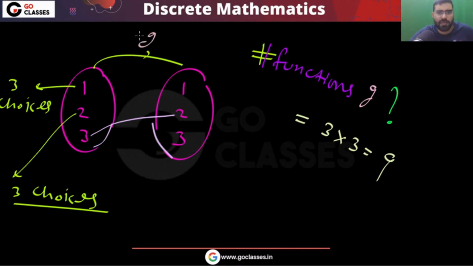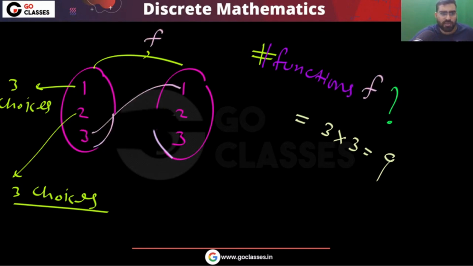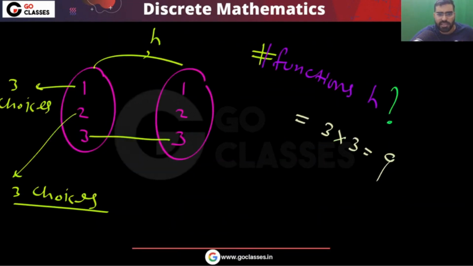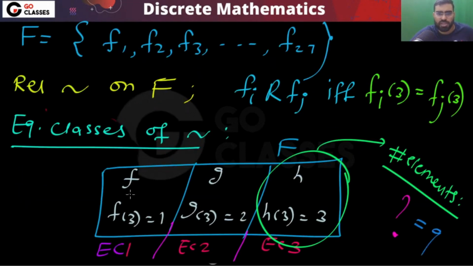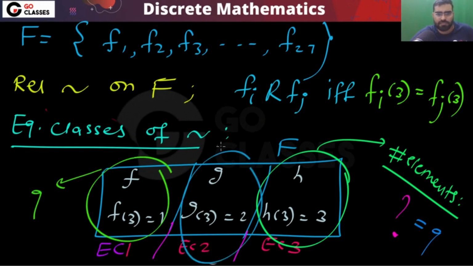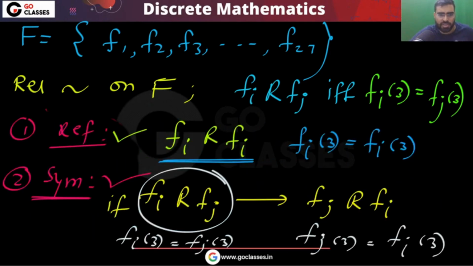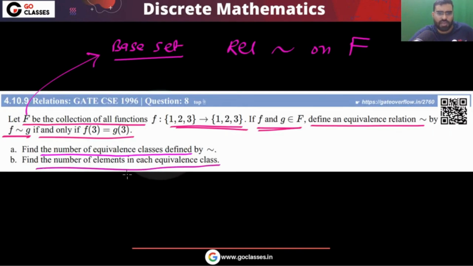And a similar thing will happen if 3 is mapping to 1. Let's assume 3 is mapping to 1. Then how many of this type of functions do you have? The answer again is 9. So in each category you will have 9 functions. There will be 9 functions here, 9 functions here, and 9 functions here. So each equivalence class has 9 functions, and this is your answer. So find the number of elements in each equivalence class, that will be 9, and the number of equivalence classes will be 3.